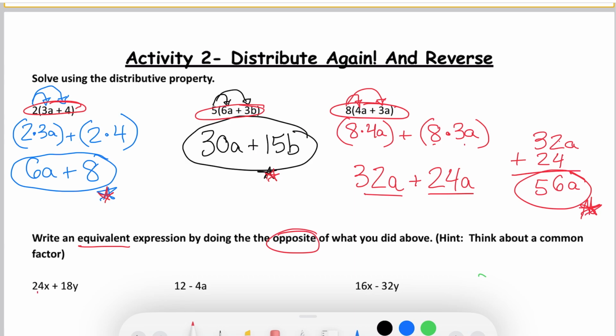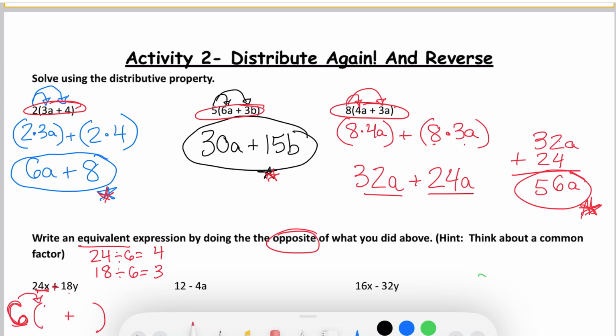So I'm looking at 24 and 18. I try to see, okay, so I'm going to have a number on the outside of my parentheses, and then I'm going to have parentheses, and I know my sign is a plus, so there will be a plus sign in between, in the parentheses. So I have to think, what is something I could divide 24 and 18 by? And I know the biggest number I can divide them both by is 6. So 24 divided by 6 will give me 4, and 18 divided by 6 gives me 3. So I'm going to divide them both by 6, and I'm going to bring the 6 on the outside of my parentheses. So I'm going to think, okay, 6 times what gives me 24x?